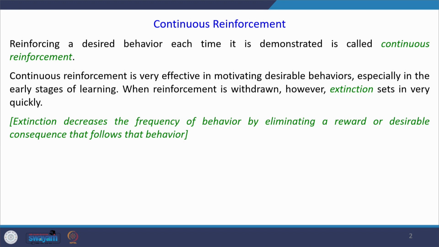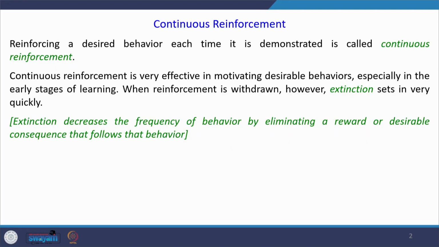In our last session, I talked about shaping behavior especially through reinforcement, and we ended our discussion with the types of reinforcement, that is continuous and intermittent or partial reinforcement. Let us now discuss the same topic in detail in this session, starting with what continuous reinforcement is. Reinforcing a desired behavior each time it is demonstrated or performed is called continuous reinforcement.